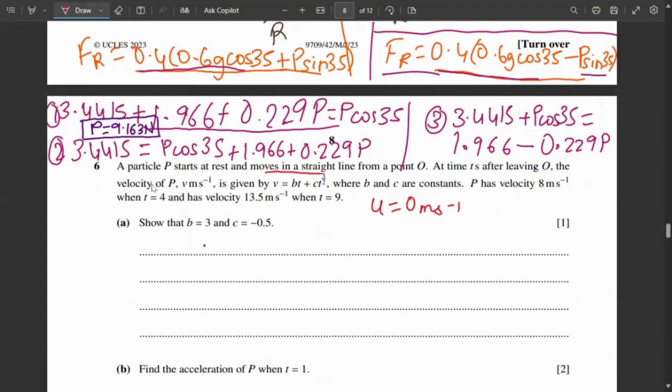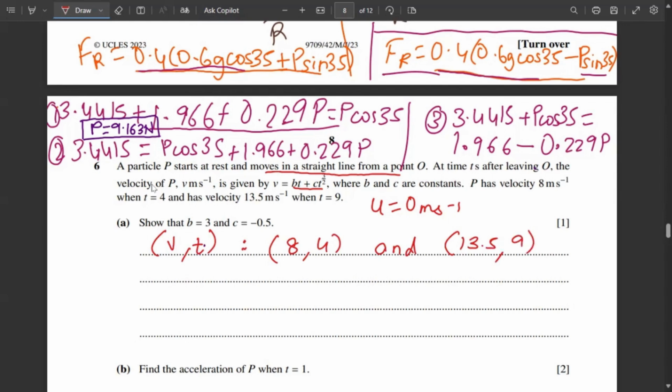Moves in a straight line from point O. After time t greater than 0, the velocity of particle P is given by this equation, where b and c are constants. P has a velocity of 8 meter per second when t is 4 and velocity 13.5 when t is 9. So if I write a velocity time coordinate here, when velocity is 8, time is 4, and when velocity is 13.5, time is 9.